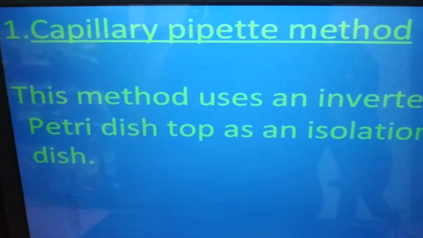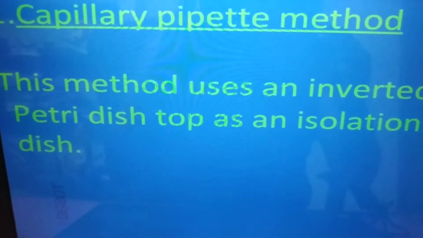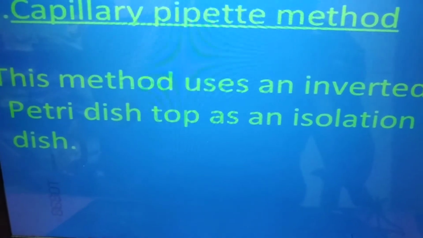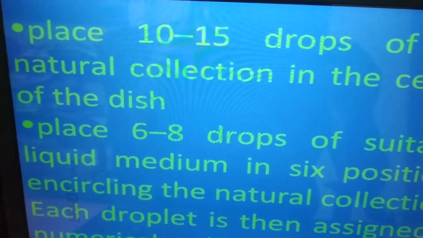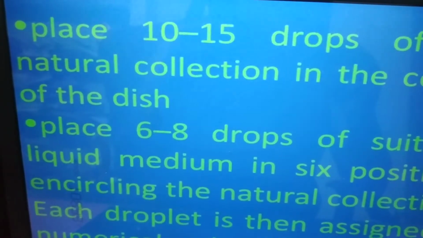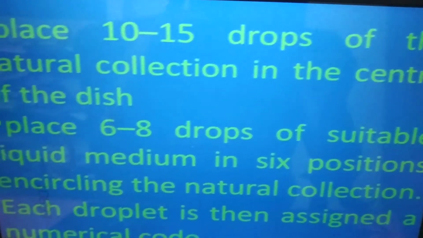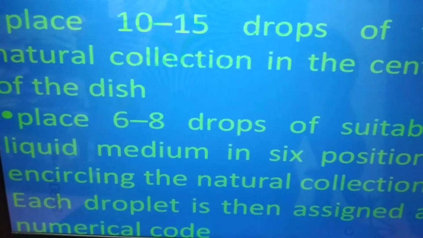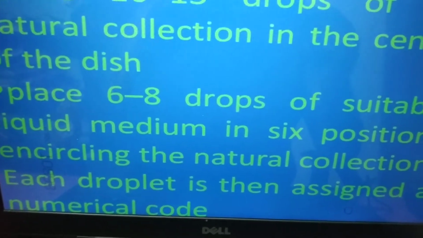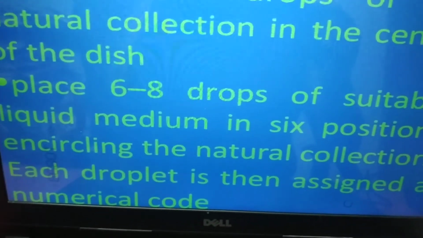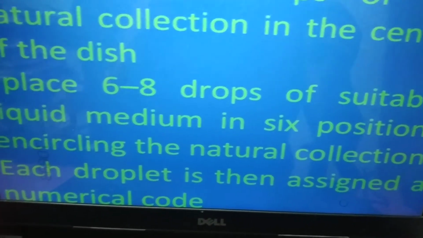Capillary pipette method. This method uses an inverted petri dish top as an isolation dish. Place 10 to 15 drops of natural collection in the center of the dish. Place 6 to 8 drops of suitable liquid medium in 6 positions encircling the natural collection.